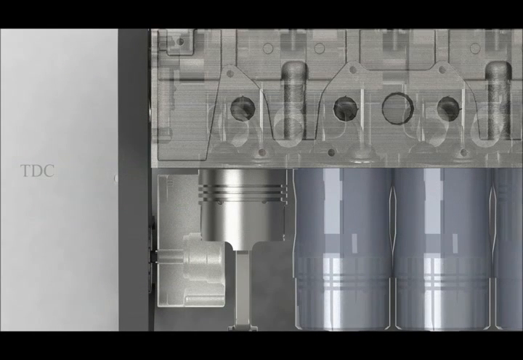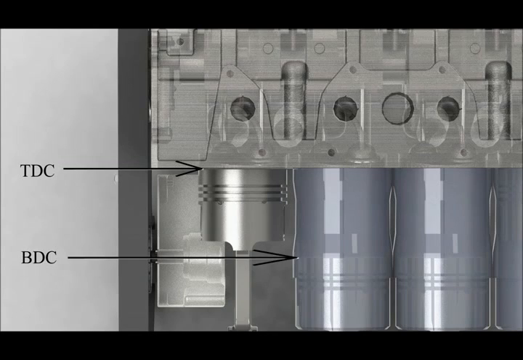Top dead center. This is the highest position a piston reaches inside the cylinder. Similarly, bottom dead center is the lowest position. The height difference between the top dead center and the bottom dead center is called the stroke. The diameter of the piston is known as the bore.